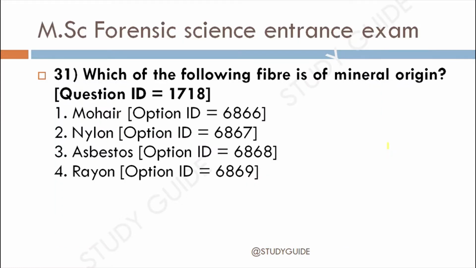Here the 31st question is, which of the following fiber is of the mineral origin? 1. Mohair, 2. Nylon, 3. Asbestos, 4. Rayon. The correct answer for this is option 3, that is asbestos.